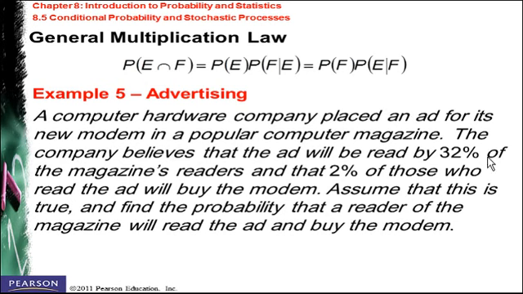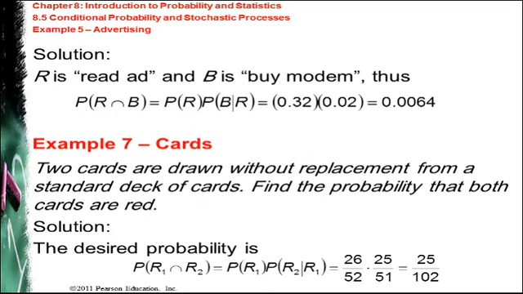So the probability that someone reads the ad is 32%, and the probability that someone reads the ad and buys the modem is given by the probability that he or she buys the modem given that he or she read the ad.